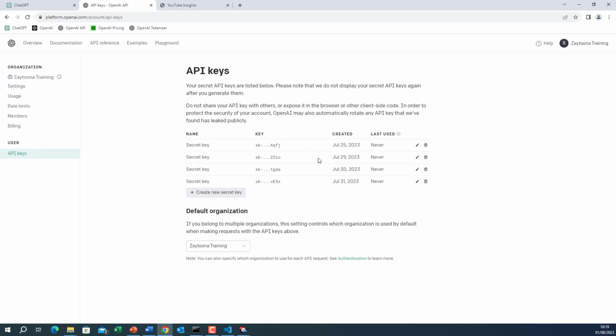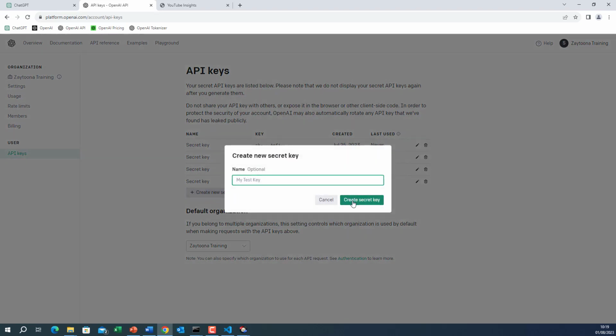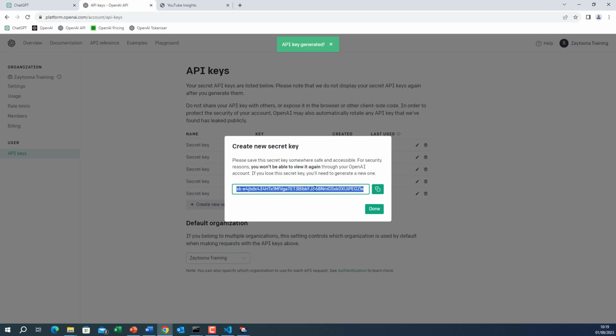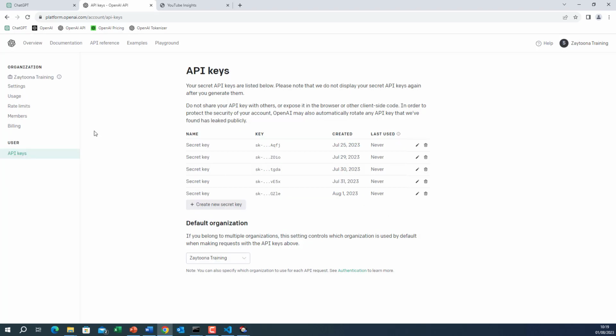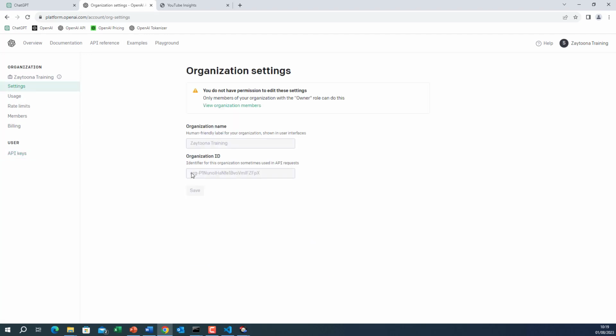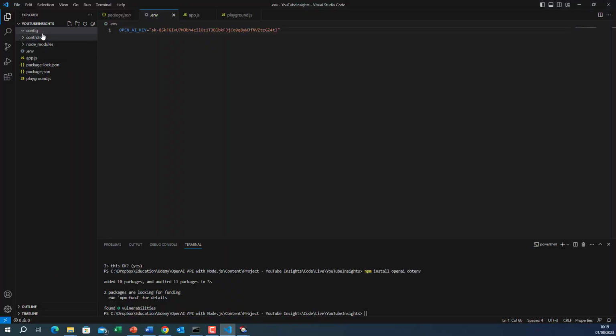You will not see the already created API keys because you can only see them when you create them. So when you create a secret key here, you will get this key and you will save it. Save it in a safe place because you are not going to see it again. Of course, there is another property we will need shortly, which is in the settings, which is the organization default ID. So we will need that shortly. Okay, let's go back to Visual Studio Code.